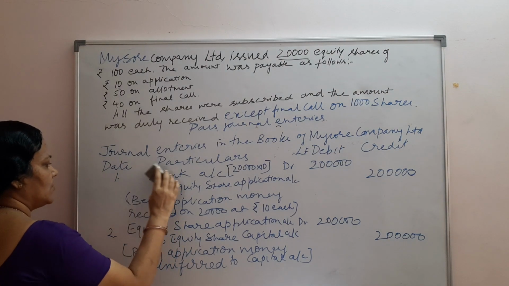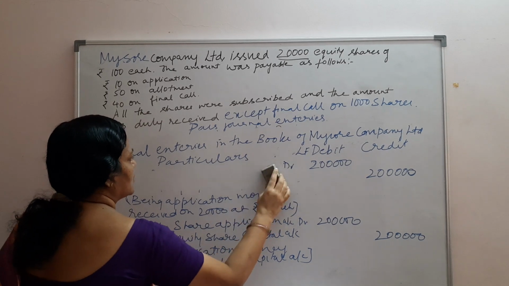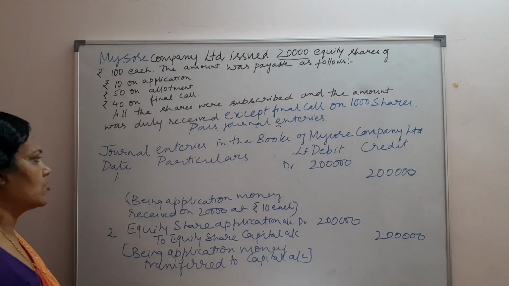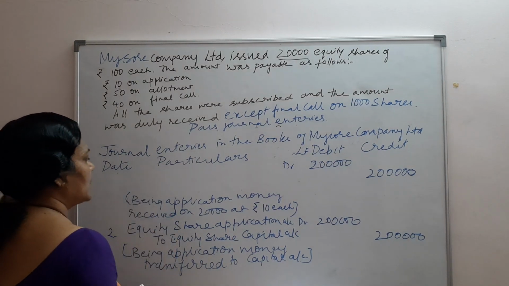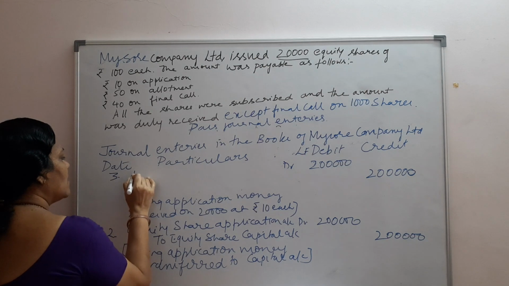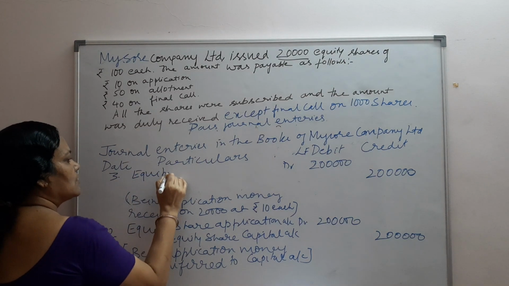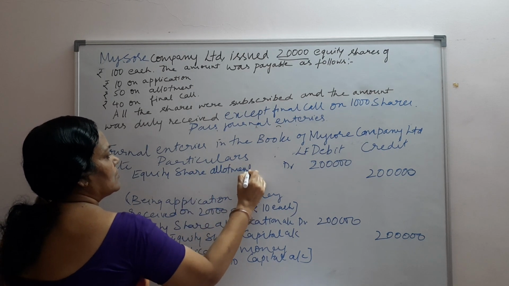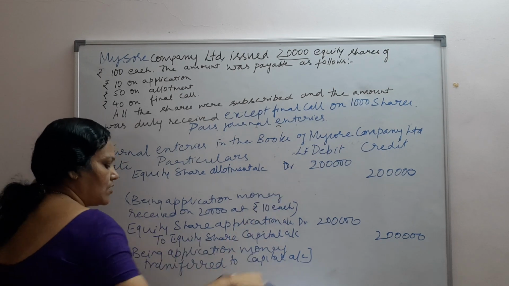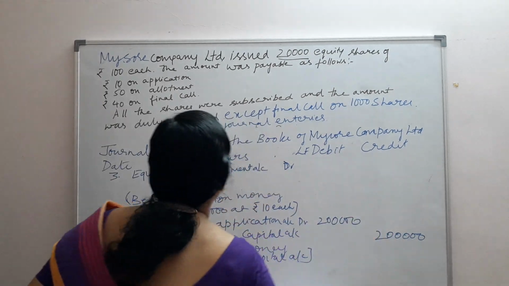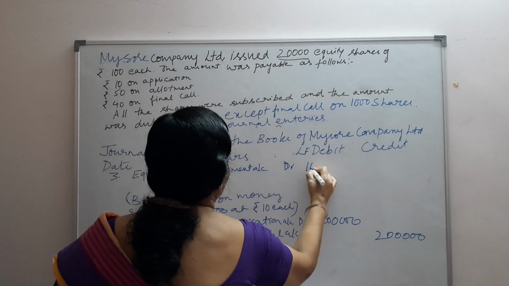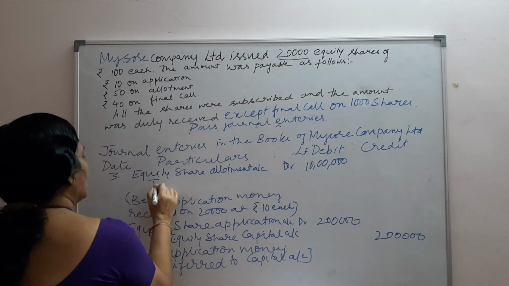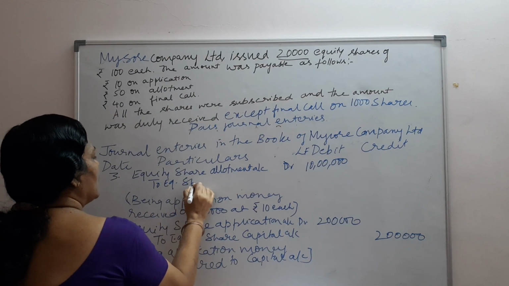The company has to give a call to the shareholders that you have been allotted and you have to pay the money on allotment. So the third entry will be equity share allotment account debit. Already we know the entry for this is 10 lakhs rupees, as I said in the previous illustration, 10 lakhs, 20,000 into 50, to equity share capital account.